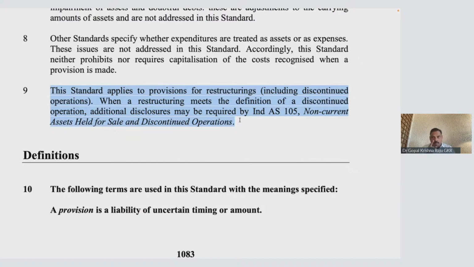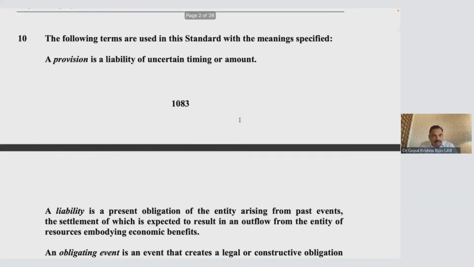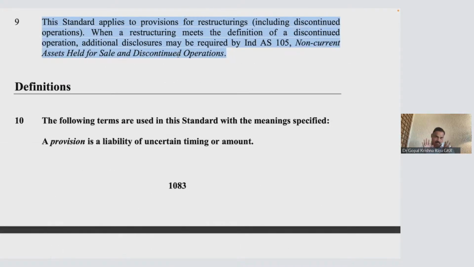Now, naturally, when you do the restructuring and then you do the business, your business may scale up. Now, restructuring has a cost. Now, for example, you have taken a decision to restructure. The decision to restructure is taken in the month of March. The expenses will be incurred next year. Then on 31st March, what will you do? Will you provide? So therefore, this standard applies for provisions for restructuring. Will you provide? That's the question. Now I'll take you to the definition of provision.